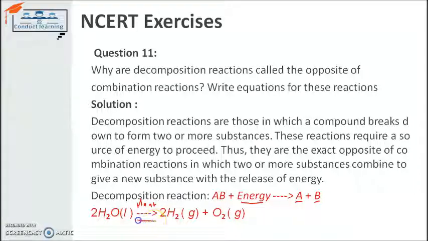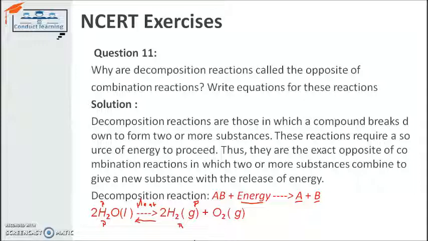So the arrow is simply reversed. Now if I reverse the arrow, the reactants are on the right hand side and the products are on the left hand side of the chemical equation for the combination reaction. If the arrow is toward the right hand side, the reactants are on this side and the products are on this side. So this is basically the difference between the combination reaction and the decomposition reaction.